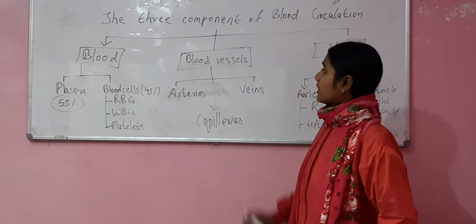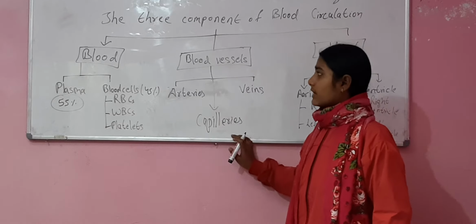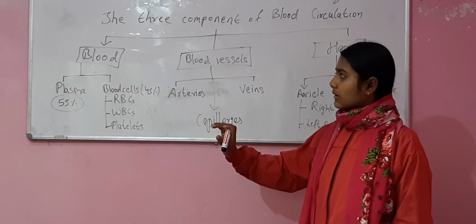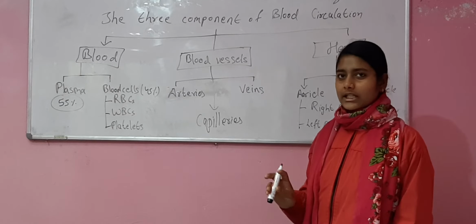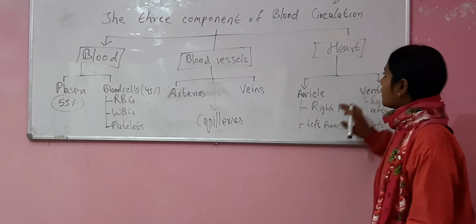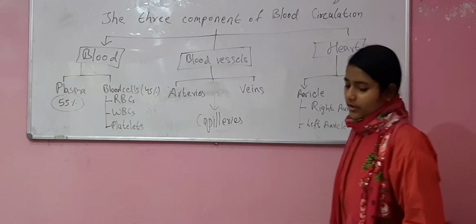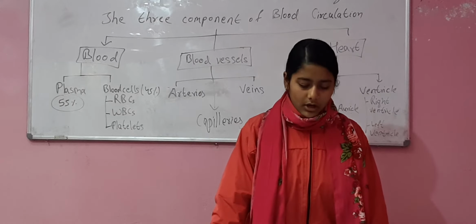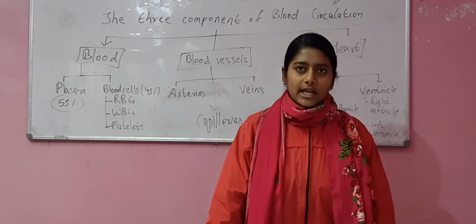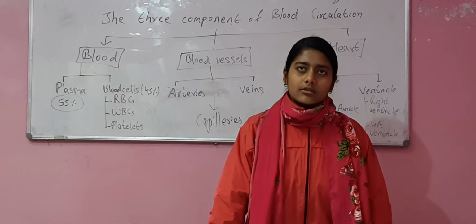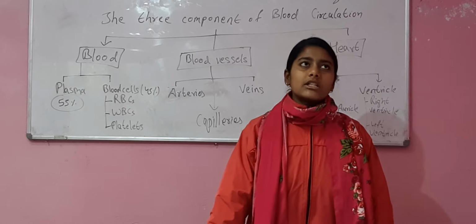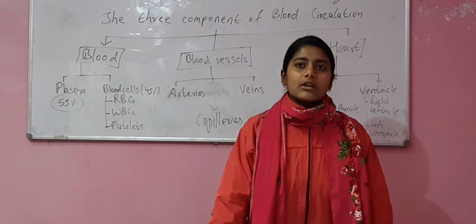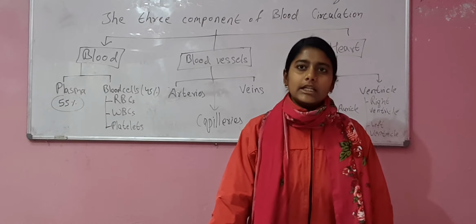Now, for blood circulation, blood and blood vessels are the most important things. Blood vessels help to transport the blood throughout the body, and similarly, the heart is a beetle-shaped hollow organ made up of strong cardiac muscles. It consists of 4 chambers, and the heart is covered by a membrane called the pericardial membrane.